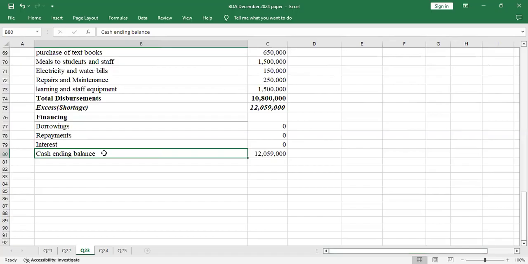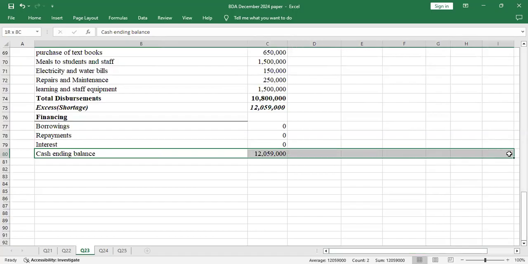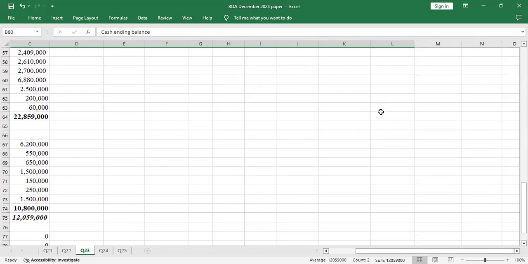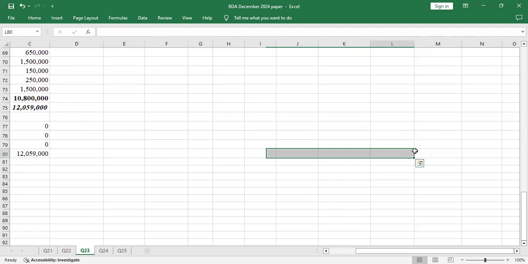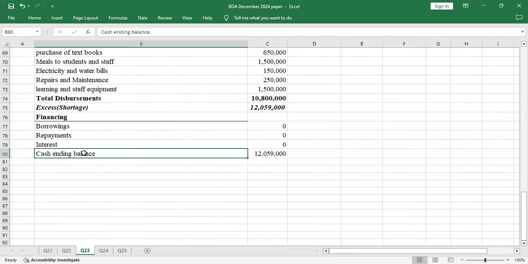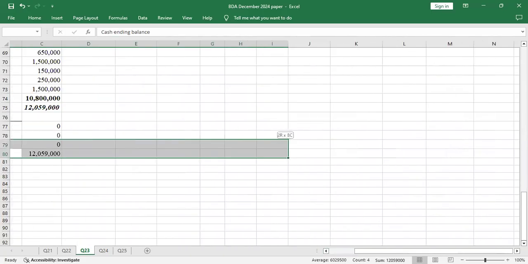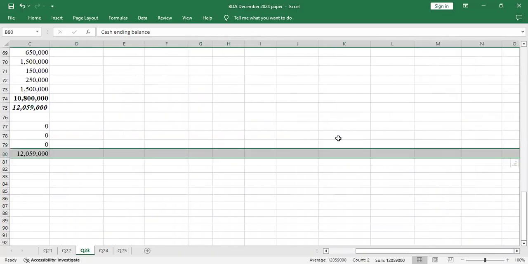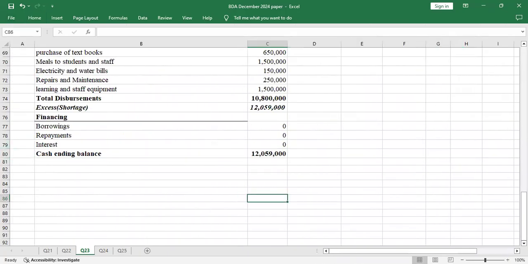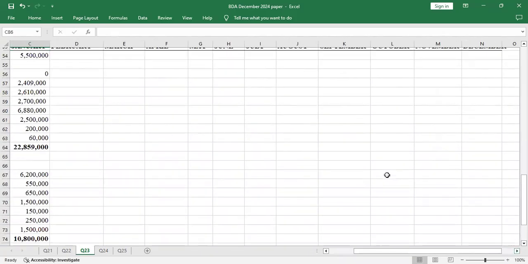So I'll highlight it. I just want to highlight all the way up to the month of December. Yeah, we are not yet there. I'll just highlight as we continue. So I'll highlight all the way up to there. Put a bold. So that will be bold. I think that's okay.